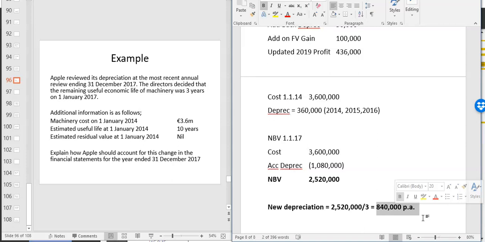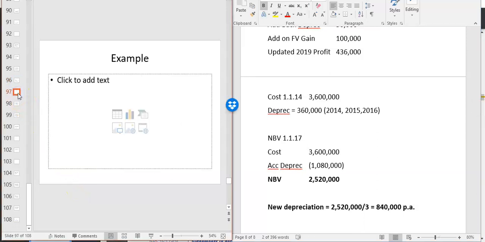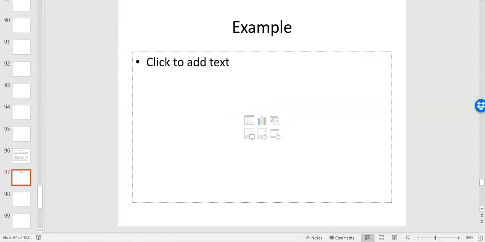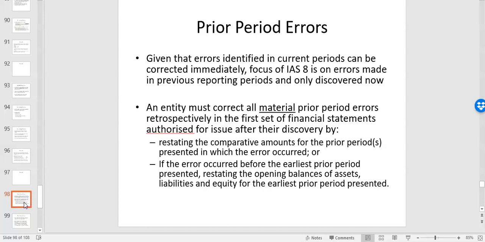And your actual core technical reference there is IAS 8. That's the one that gives you the guidance on how to account for a change in depreciation, a change in useful life or bad debt provision. All right, so that should give you a good idea of how to approach change in accounting estimates. Quite straightforward. You do it this year and go on to subsequent years if it impacts subsequent years. Your last one then is prior period errors.